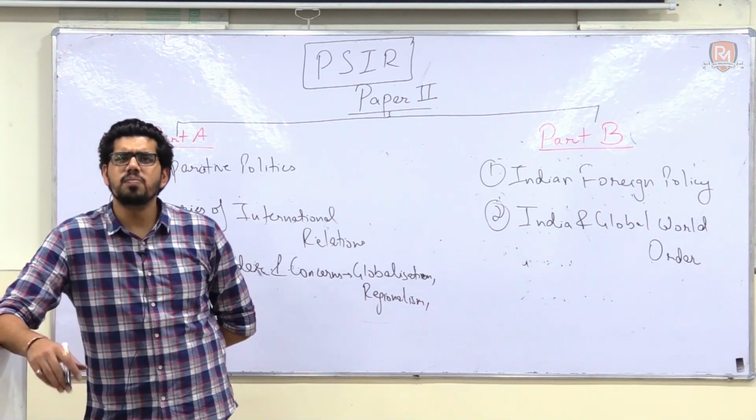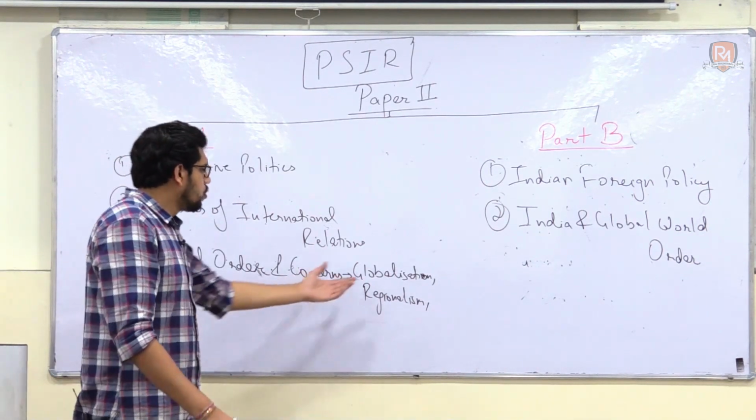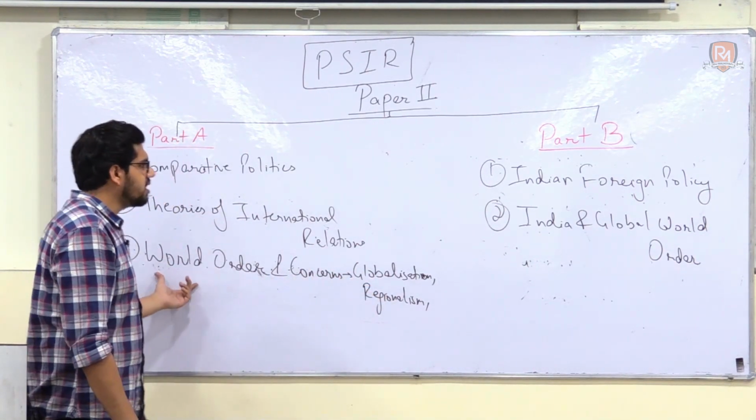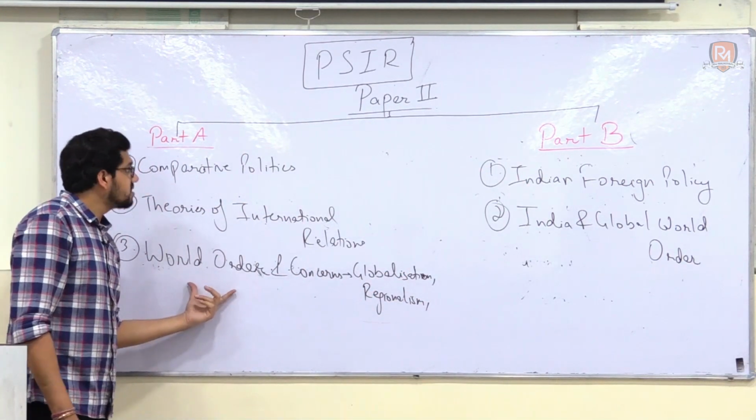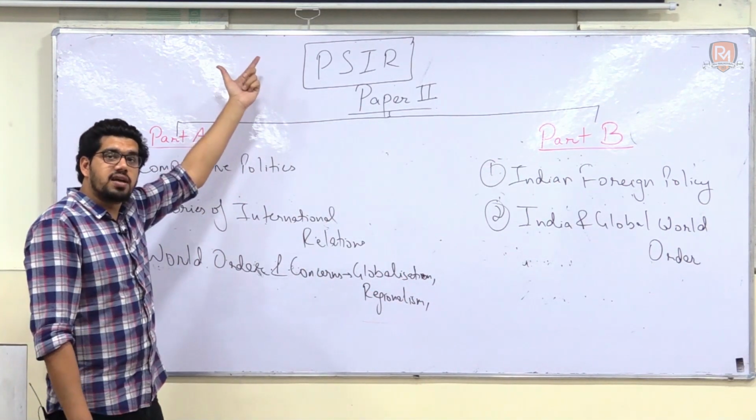As we were talking earlier as well, there is a single topic that has been written multiple times. For example, globalization is a topic that is mentioned here and even in part B. For example, democracy is mentioned here in part A and paper 1 part A.